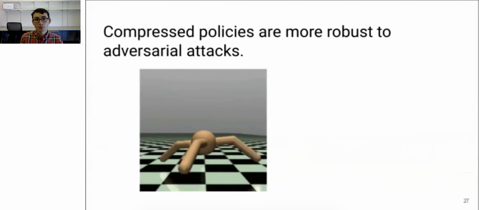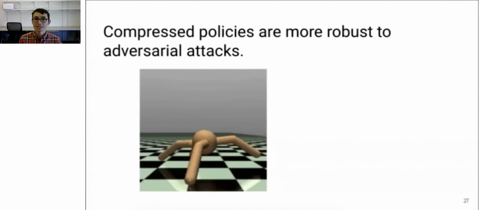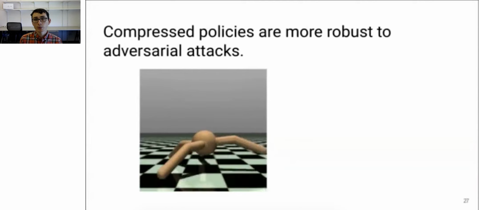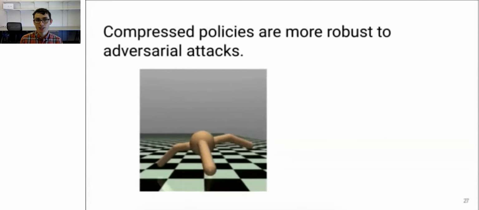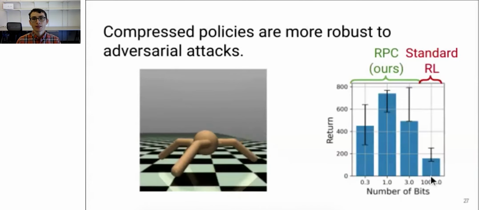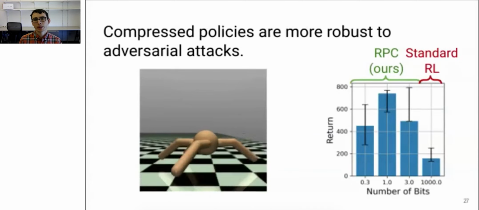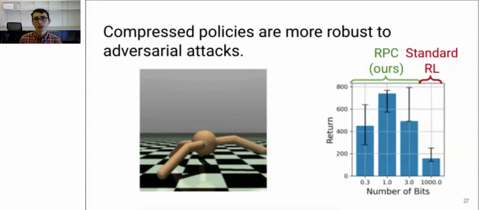Similarly, because the policies learned by RPC use only a few bits of information, we expect them to be less exploitable. In this experiment, we performed adversarial attacks on the agent to make it perform poorly. If we perform standard reinforcement learning, the learned policy would be quite brittle, performing poorly under such attacks. However, the policies learned by RPC are much more robust.